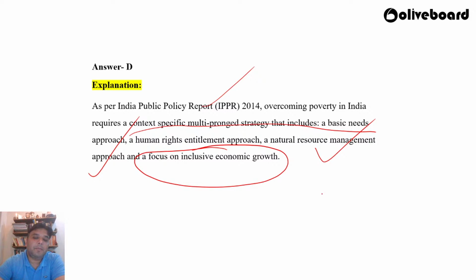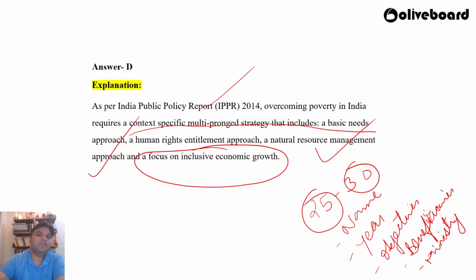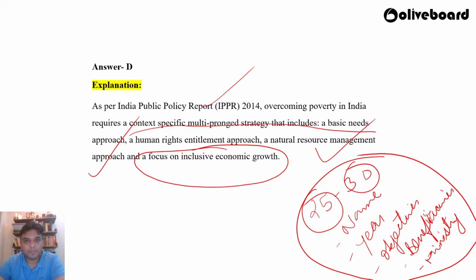Apart from that, you should read about the poverty alleviation programs which have been launched in the last 25 to 30 years. Now, in these poverty alleviation programs, what do you have to read? You have to talk about the name of the scheme, the year of launch, the objectives of the scheme, the beneficiaries of the scheme, and you will also have to find out under which ministry the scheme is launched. So these are the details that you have to find out. Apart from the 6 or 7 committees, you should also find out about these particular aspects of a government scheme.